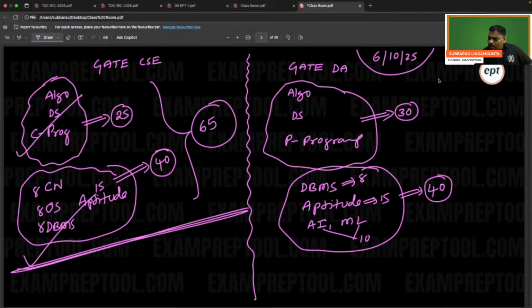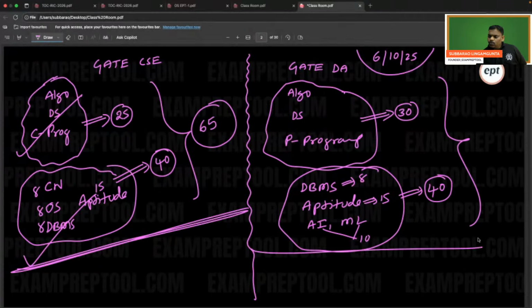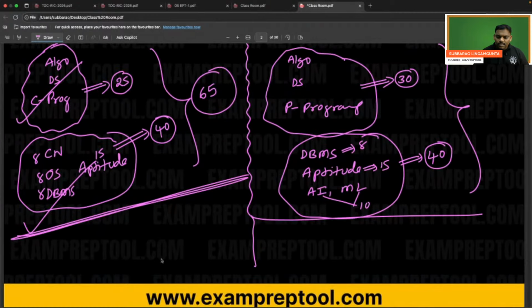So remember, these are for placements. DA people's placement prep is this only: algorithms, data structures, Python programming, DBMS, aptitude, AI, ML. That is the placements. So CS people have 13 subjects in total, with 7 subjects for the placements. First try the placement subjects, so that you will be more comfortable in placements. You need not leave the placements.